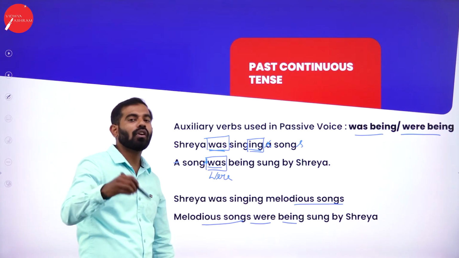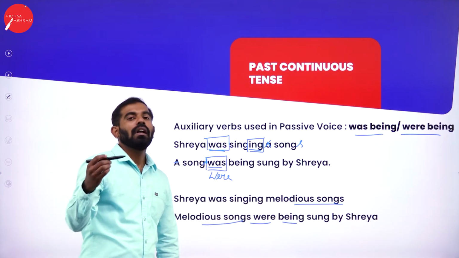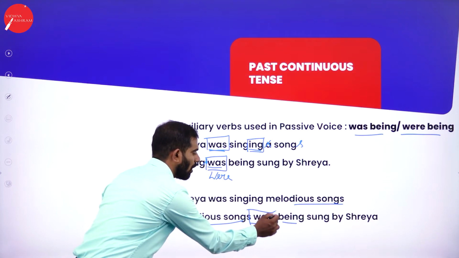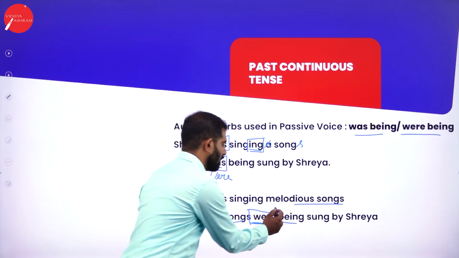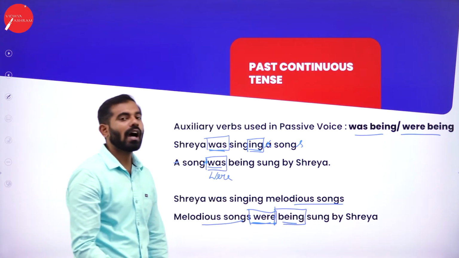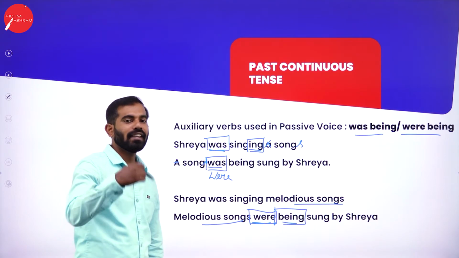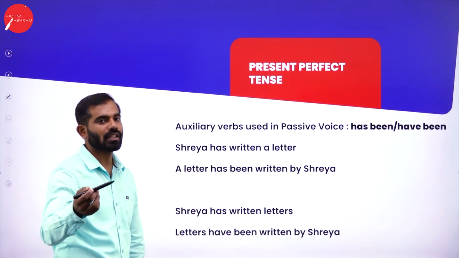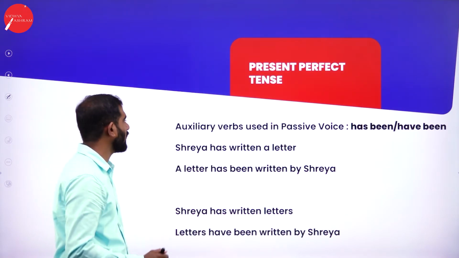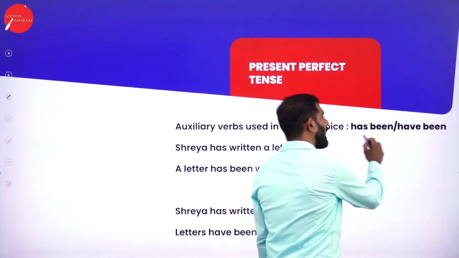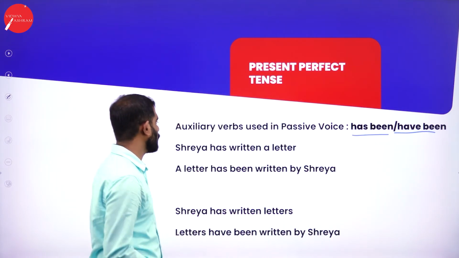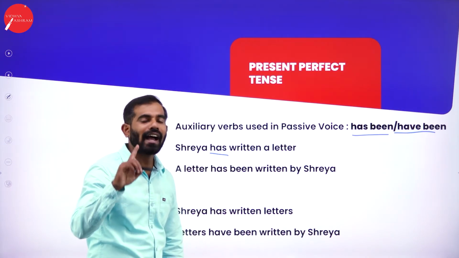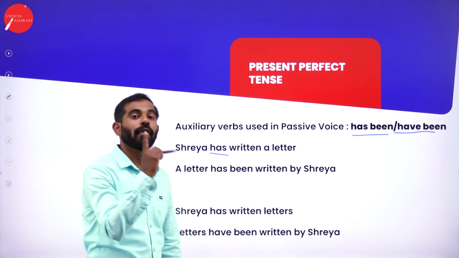Keep this in mind. You cannot make use of the same words here. Depending on the subject or object, we are going to make use of auxiliary verbs. Were being, are being will be used depending on singular and plural. What about present perfect tense? Remember, the third tense would be present perfect tense. In perfect tense, has been and have been will be used. Shreya has written a letter. Has or have will be present perfect tense.